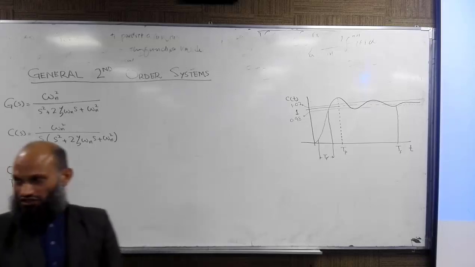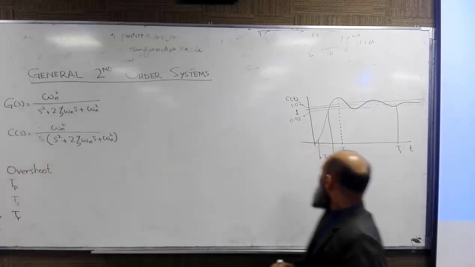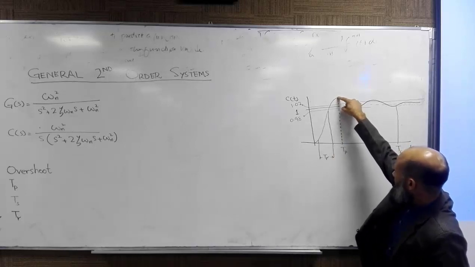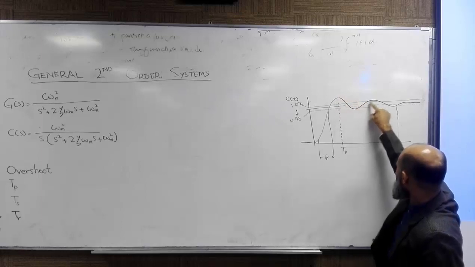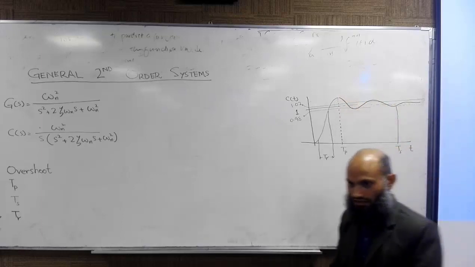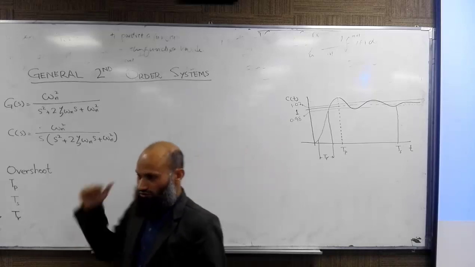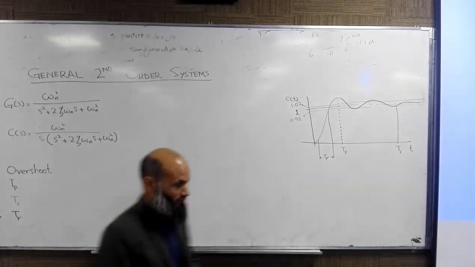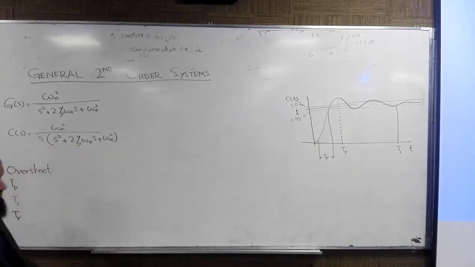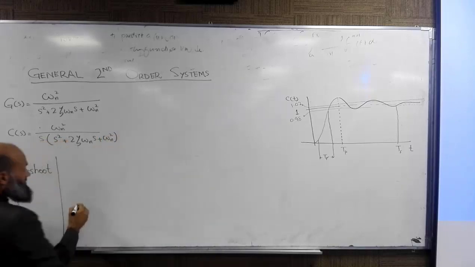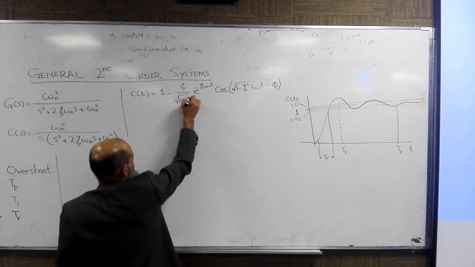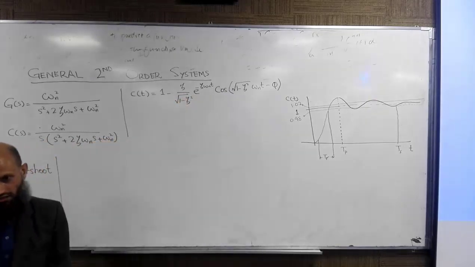How can we determine the peak time? Correct. We can see from this curve that the derivative of this curve at this point, at this point, at this point, and so on, is 0. So we shall simply obtain the derivative of this curve. We know the expression for this curve. What is that expression? We had obtained it. C of t was described by 1 minus, with a square root of 1 minus zeta square. We derived this expression in the last lecture.